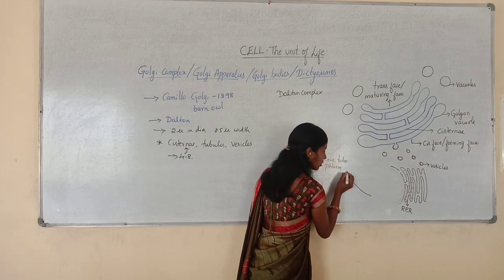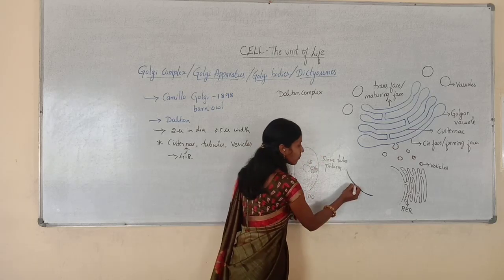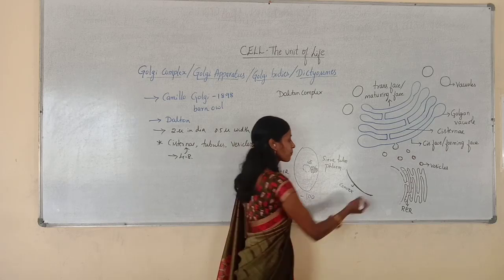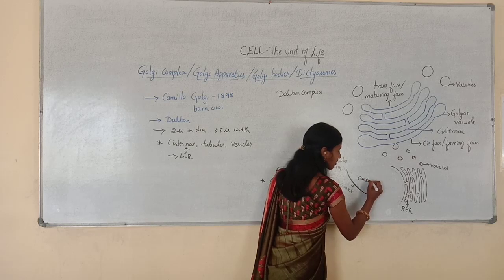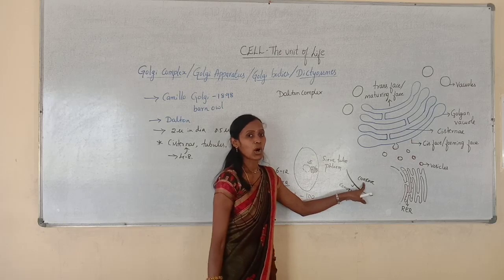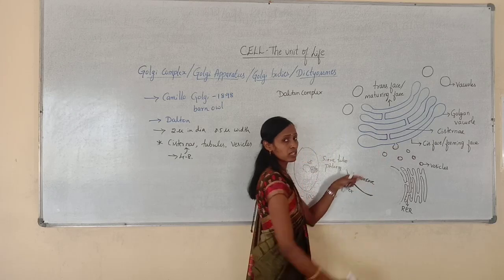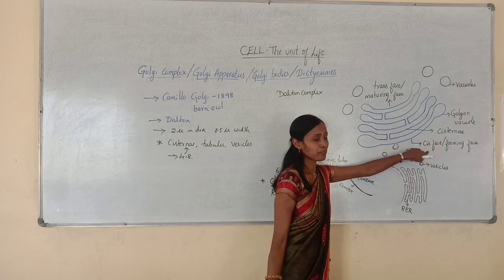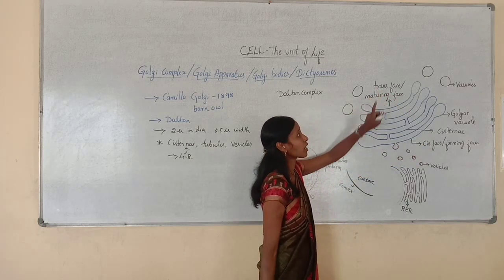See, the Golgi complex is arranged like this with distinct polarity. This surface is called the convex surface or convex region, and this region is called the concave region. The convex region, you can see, is the bulge-like structure. This convex region is called the cis phase or forming phase. The opposite one, the concave region, is called the trans phase or maturing phase.